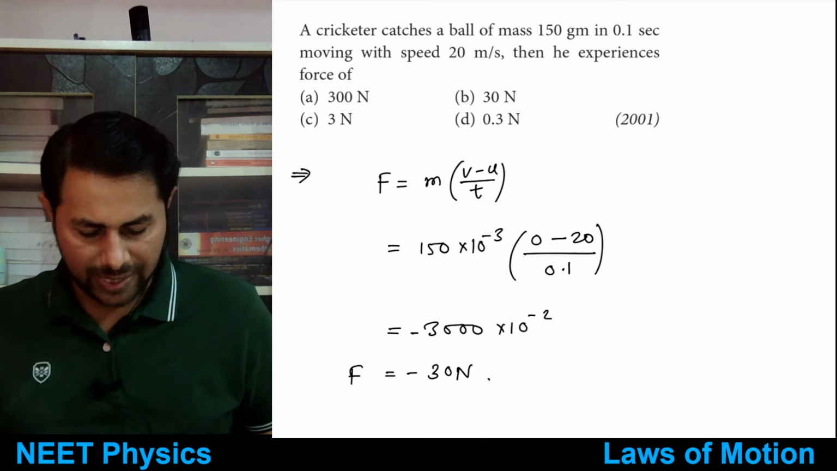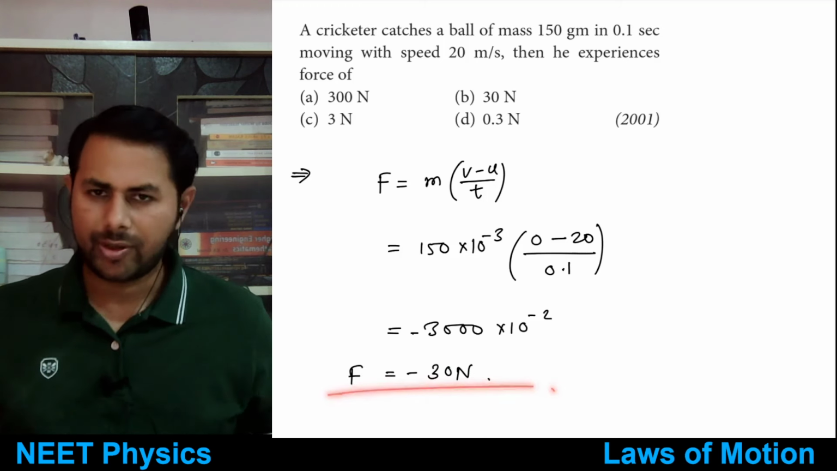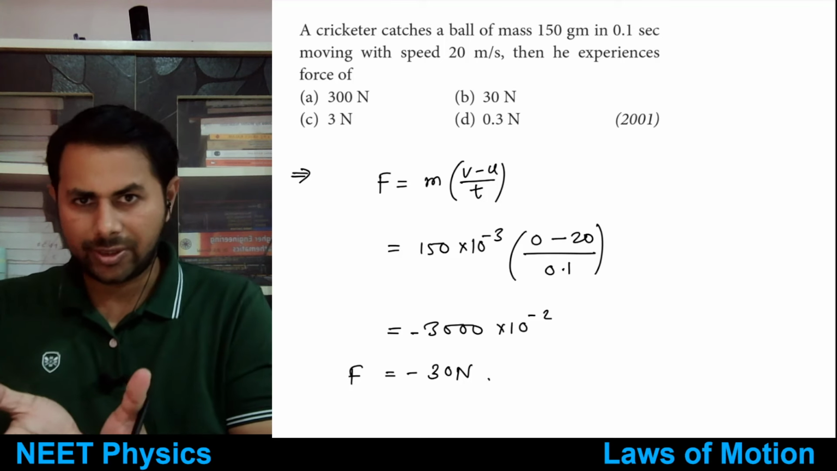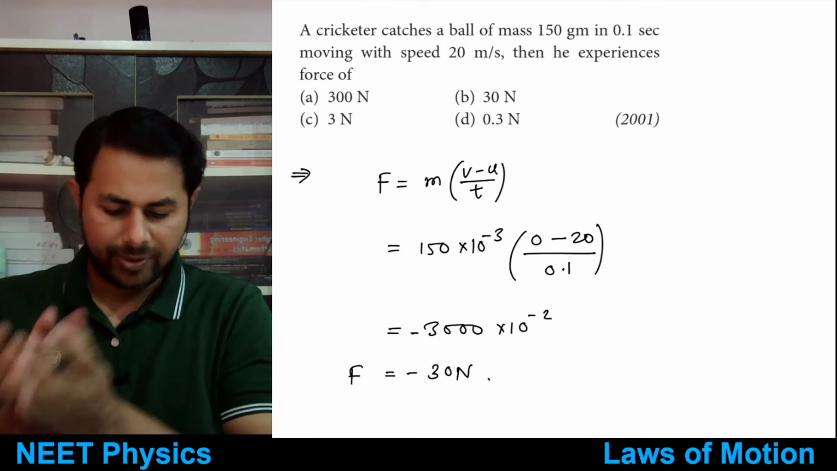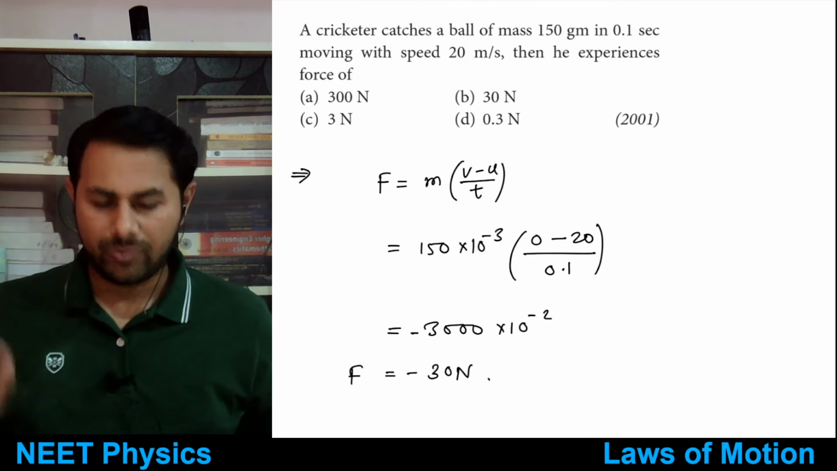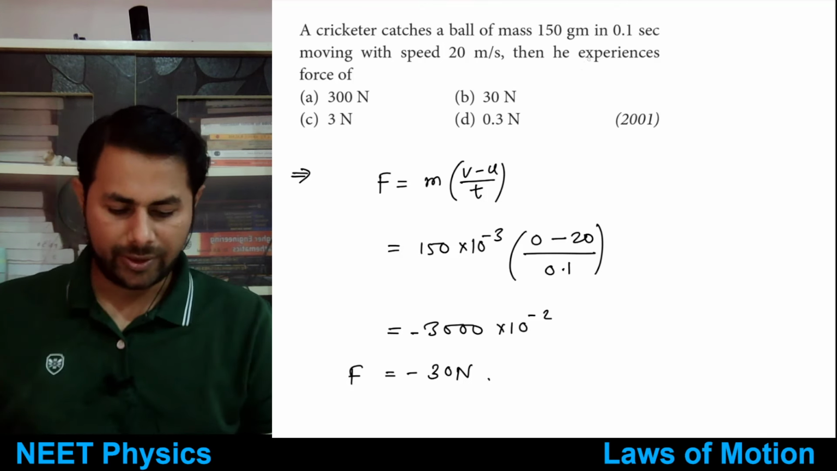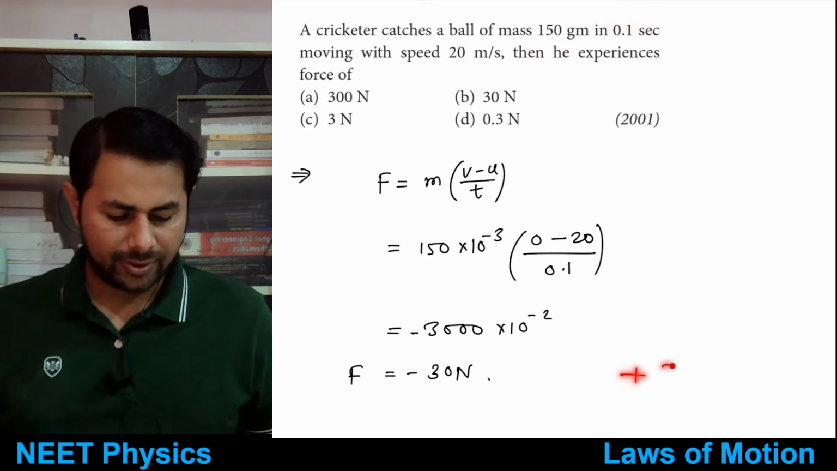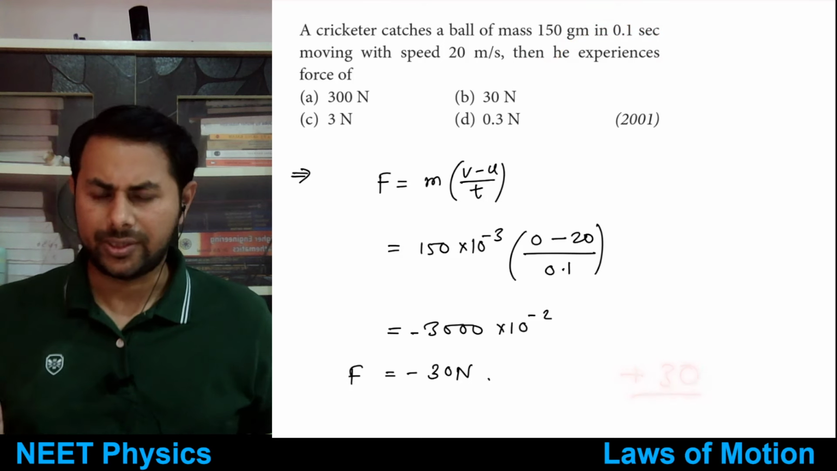So this is the force acting on the ball because the ball stops. Its final velocity is 0. So the force exerted by the cricketer's hands on the ball is this much. The force exerted by the ball, or the force experienced by the cricketer, would be plus 30, that is, plus 30 newtons.